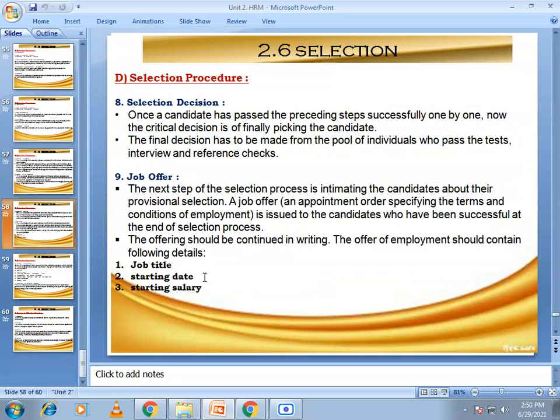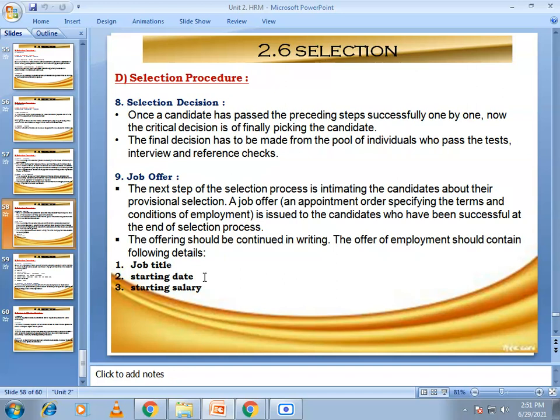Then the next stage in the selection procedure is the selection decision. Once a candidate has passed the preceding steps successfully one by one, the critical decision is finally picking the candidate. The final decision has to be made from the pool of individuals who pass the tests, interviews and reference checks.